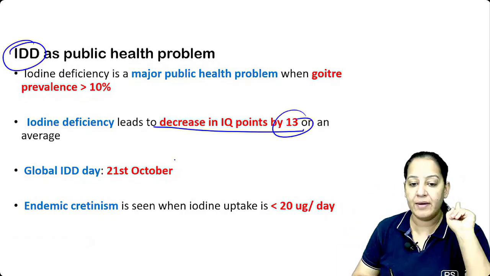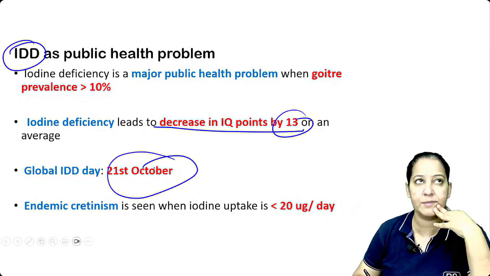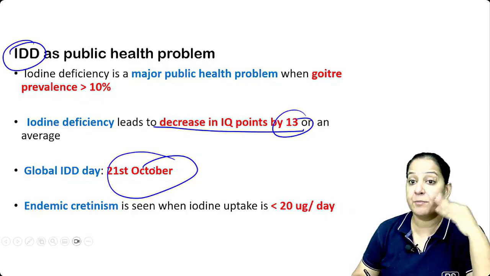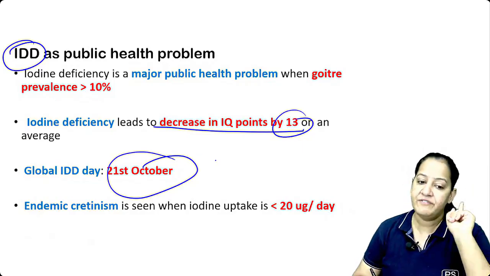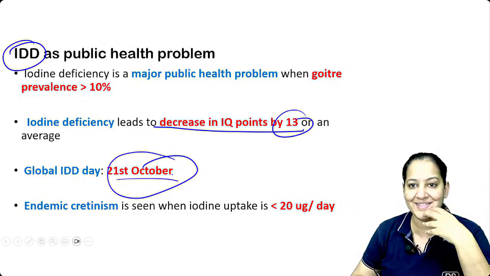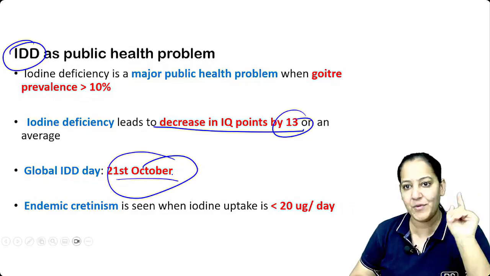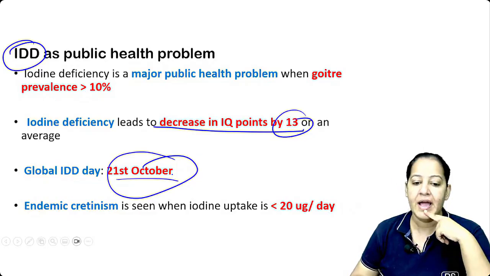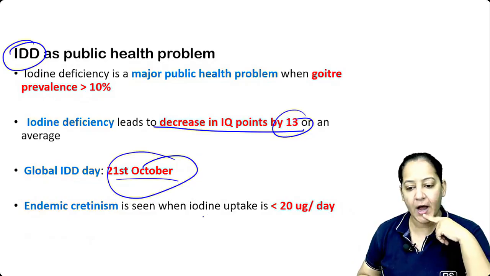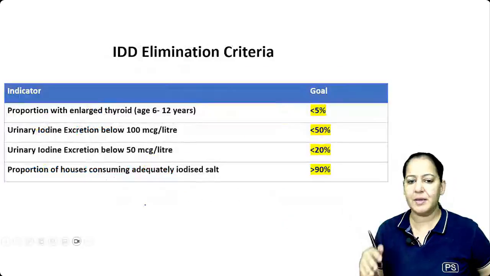Global Iodine Deficiency Day is every year on 21st October. It will come the next month, August, September, October, after 2 months. Every year we celebrate it. Whenever it comes, the messages will come on your Instagram and everywhere. So today's topic is IDD, Iodine Deficiency Disorder, 21st October every year. And if the iodine intake is less than 20 microgram per day, the person will have cretinism. So these are the important points you have to learn.